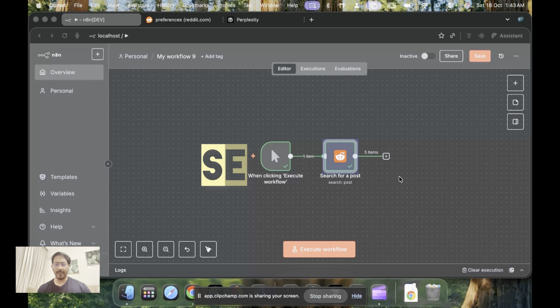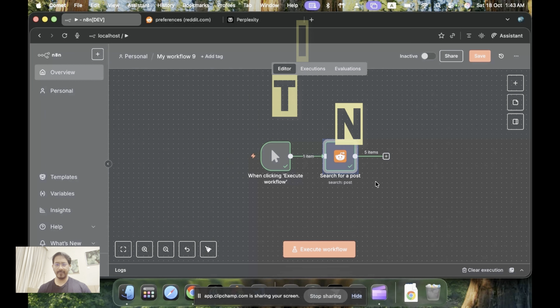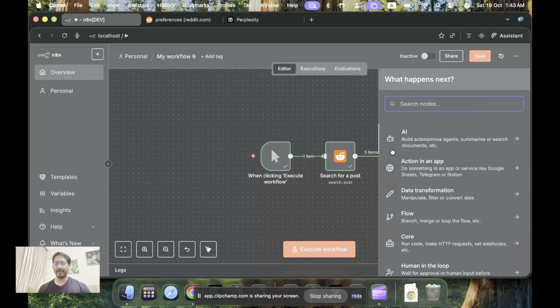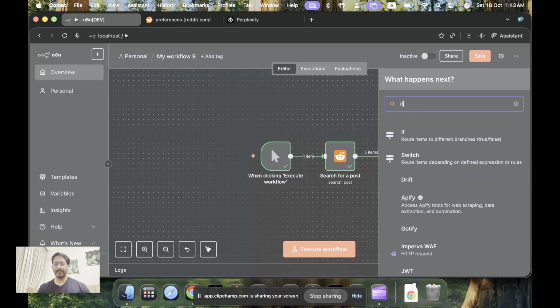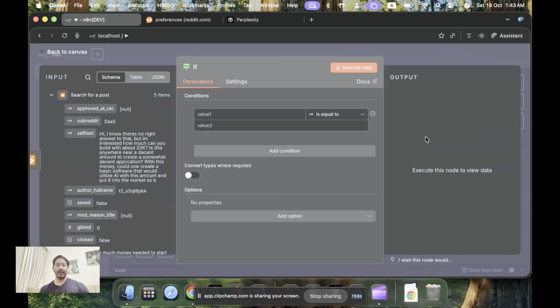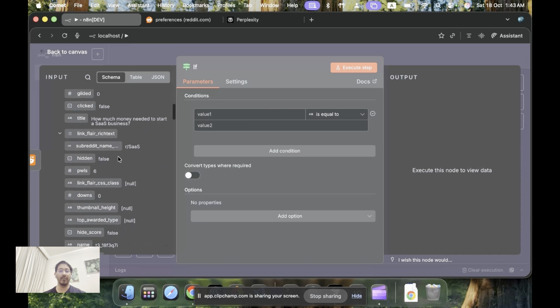Okay, so now we go to step 2, where we will use this output that we have got from Reddit, all the posts of the 5, and do some manipulation before we go into the LLM. So the first thing that we would like to add in here is branch if. Now understand, in Reddit we do not want any garbage data, but very interestingly, people upvote where they have actually seen the idea and clicked like on it. So we will select any post that has more than 2 upvotes.